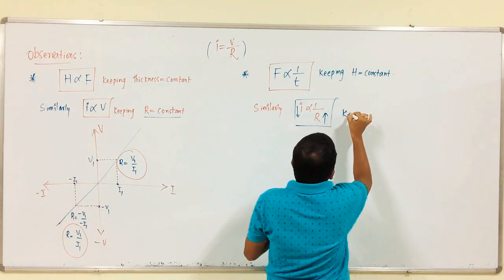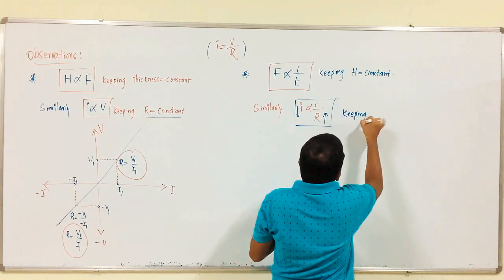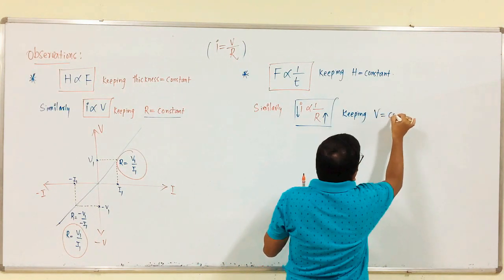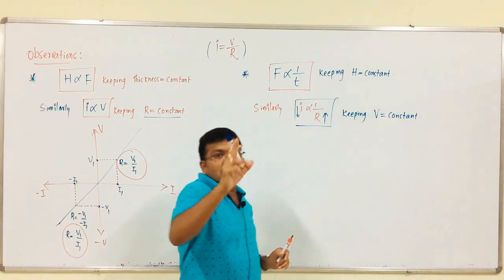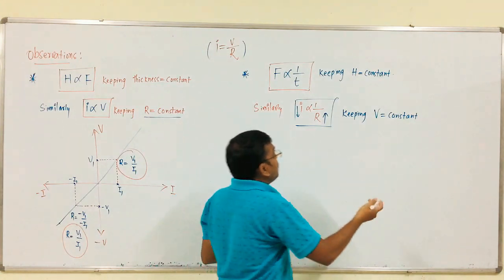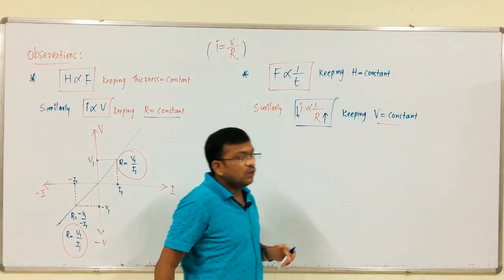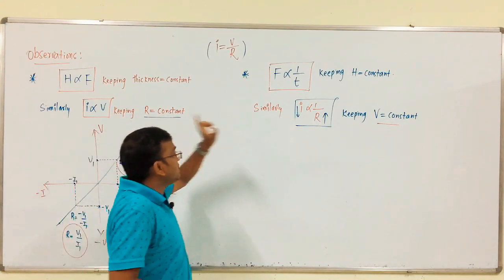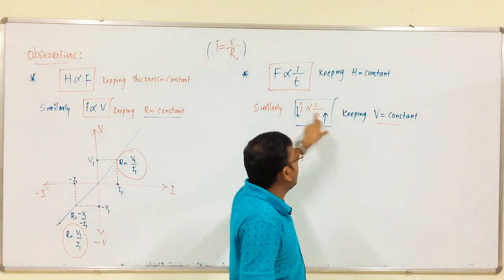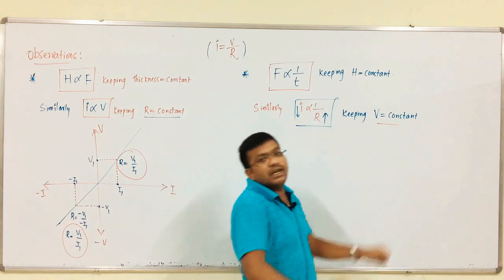Here the condition is keeping V equal to constant. This is a very, very important observation. So, in the first case, I is proportional to V keeping R equal to constant. In this case, I is proportional to 1 by R keeping V equal to constant.